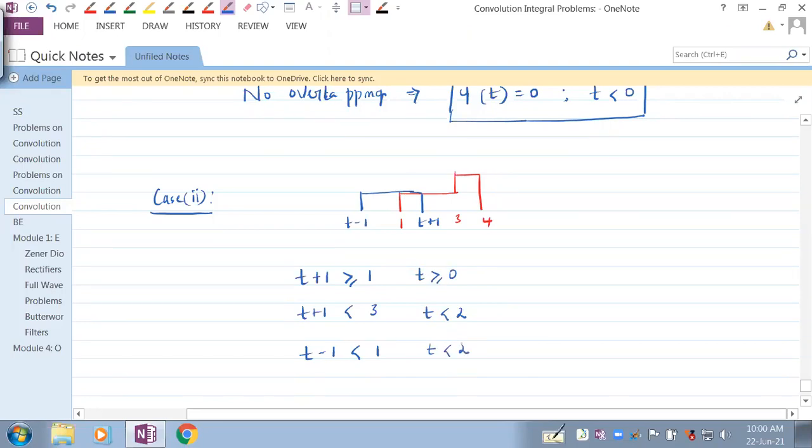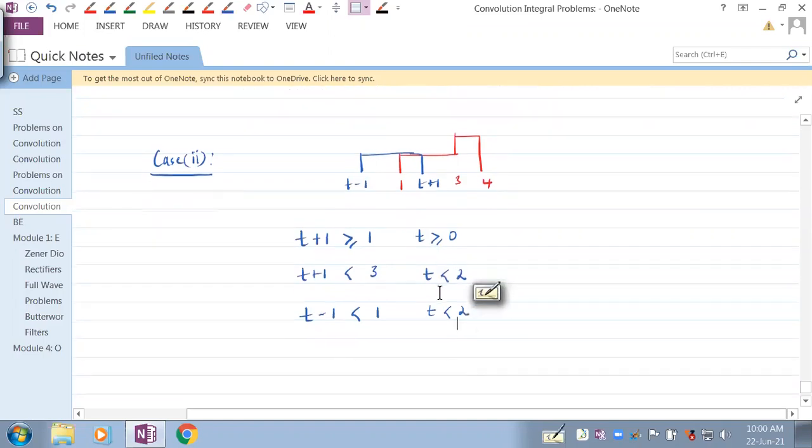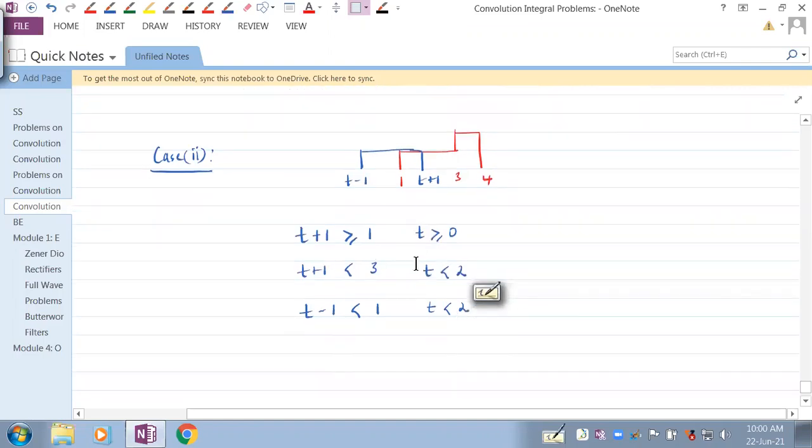So there is no conflict of interest now. See? We are interested in these two, whatever we say. So this we can say is t minus 1 less than 1, or t plus 1 greater than or equal to 1, or t plus 1 less than 3.